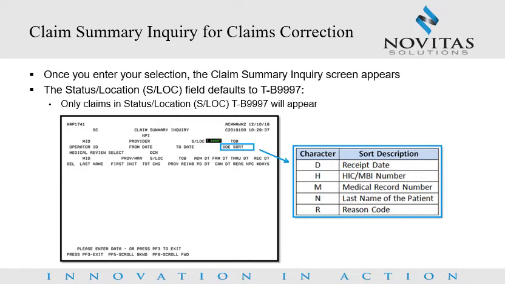Corrected claims will no longer appear on the claims inquiry summary screen. If you are not returned to the claims summary inquiry screen, errors still exist. Correct errors and press F9 to update the claim. You may need to keep doing this if errors continue to be found on the claim.